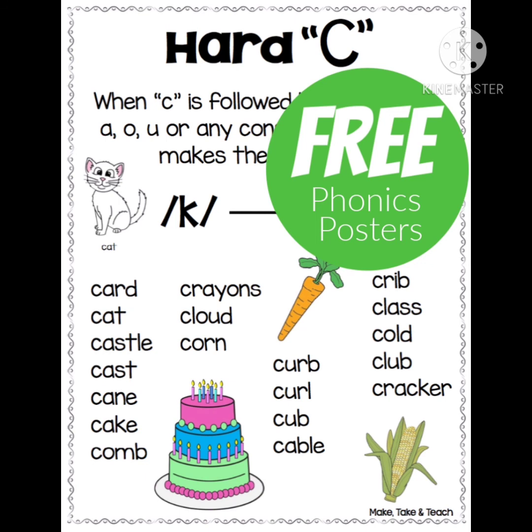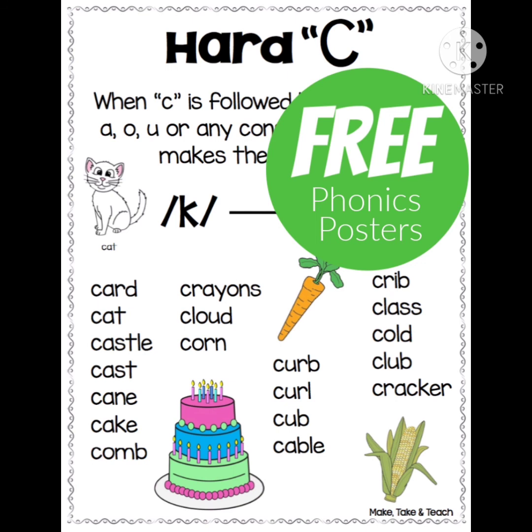The next word is cracker. The letter C is followed by R. It is a consonant. Another letter C is also followed by K. It's also a consonant. So we say it as cracker.